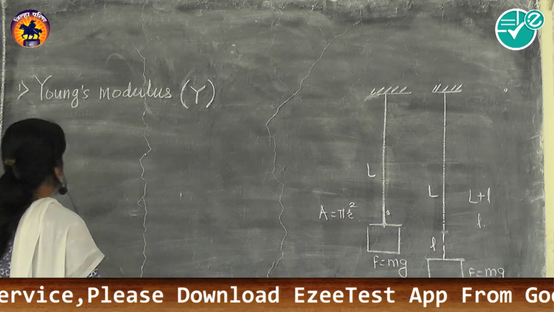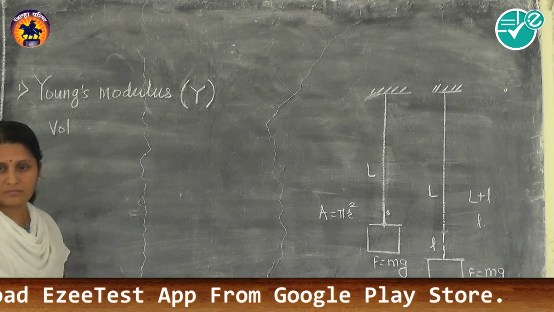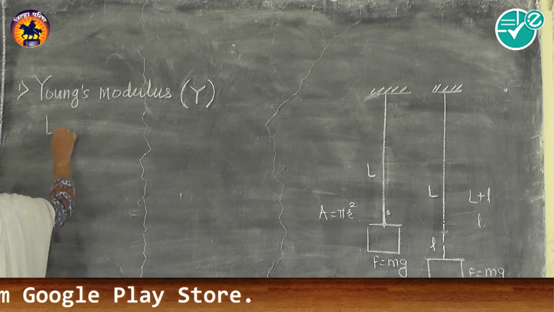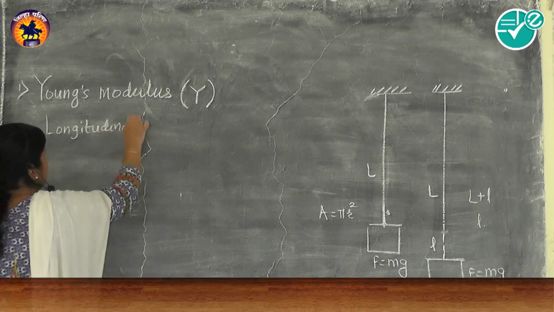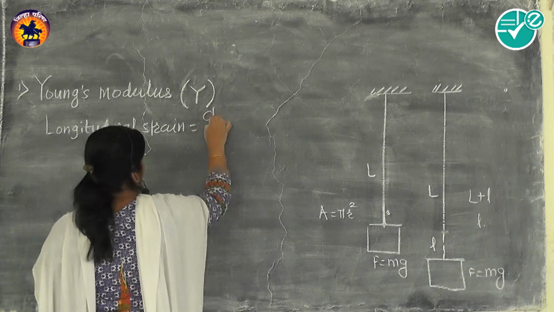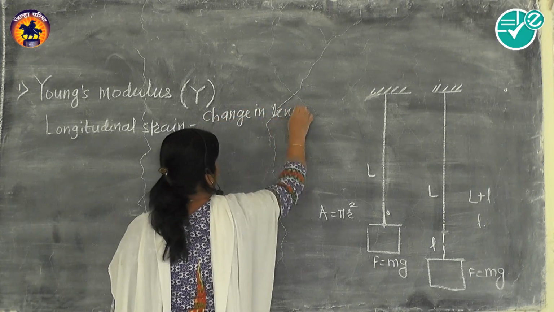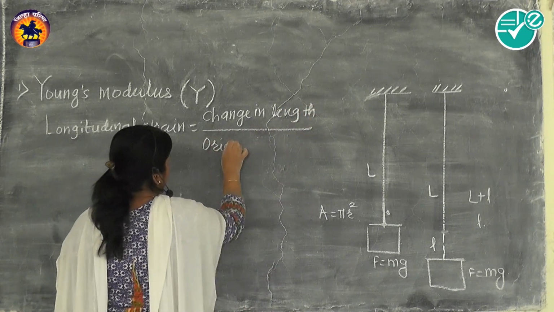So as we studied, what is strain in this case? It is longitudinal strain, and this longitudinal strain is equal to change in length divided by original length.